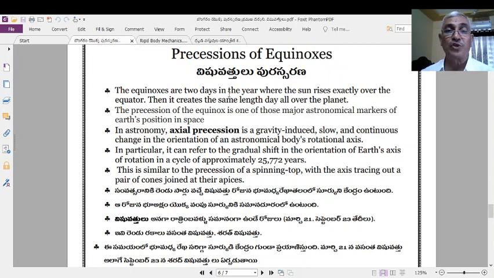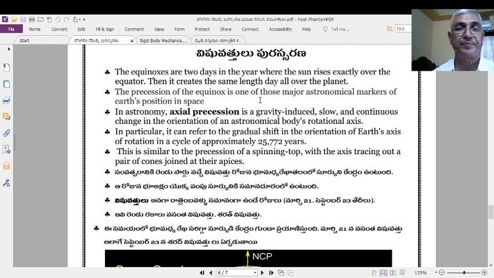On those two different days, the sun rises exactly over the equator, and it means that the line joining the equinoxes is now exactly opposite to the equator. Therefore, the sun exactly rises on that equinox line, and the length of the day and the night are equal on the equinoxes.